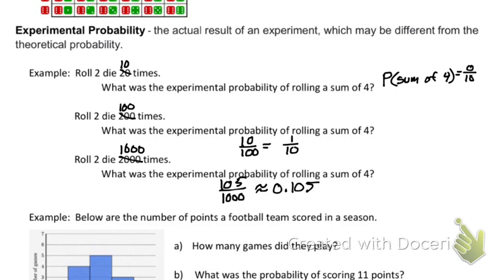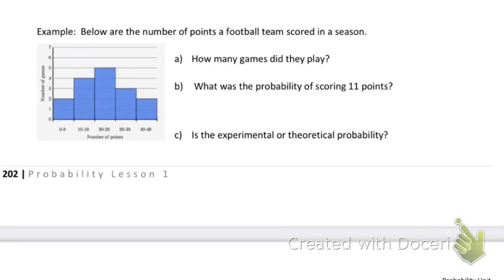All right, the very last thing we're going to do today in theoretical probability is read a histogram that is not done correctly. What is wrong with this histogram? Instead of there being one number at the tick line, there are dash numbers. If I was to correct this, I would say that's 10, this would be 20, this would be 30, this would be 40, and this would be 50. So we corrected their mistake.